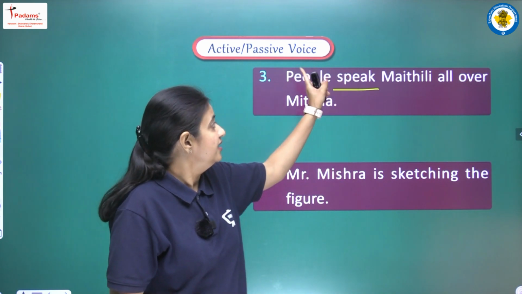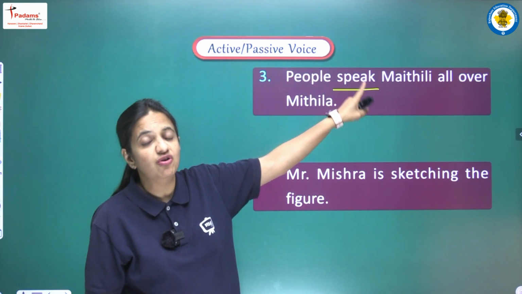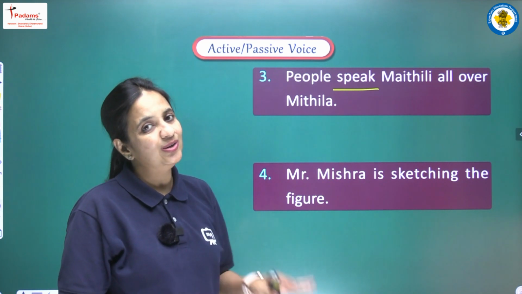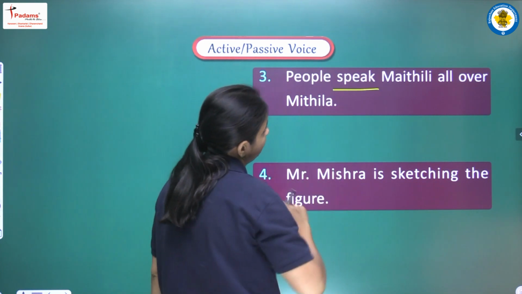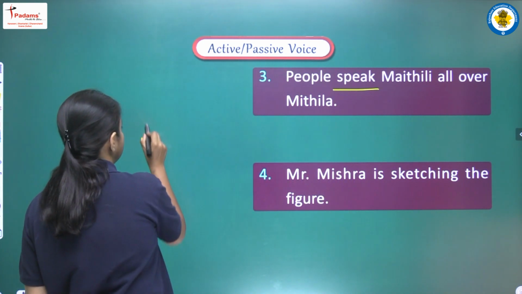So here we can see that we are having plural subject and we are having first form of the main verb. It means we are having present simple tense here. So according to that we have to use our auxiliaries. So let's see what is the object that we are having. Object is Maithili. So that we will write first in the beginning of the sentence.